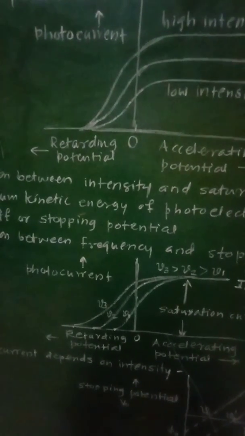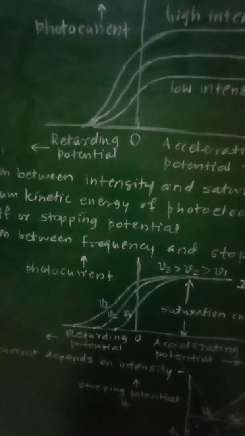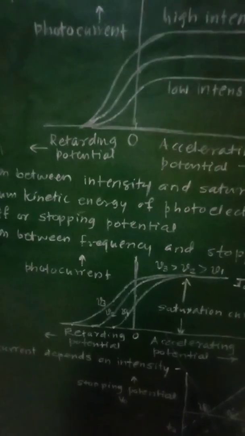So the maximum kinetic energy will depend upon the potential phi.